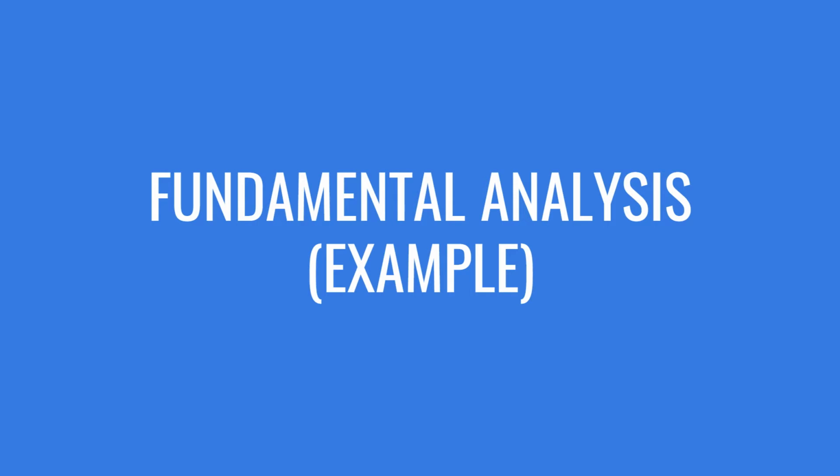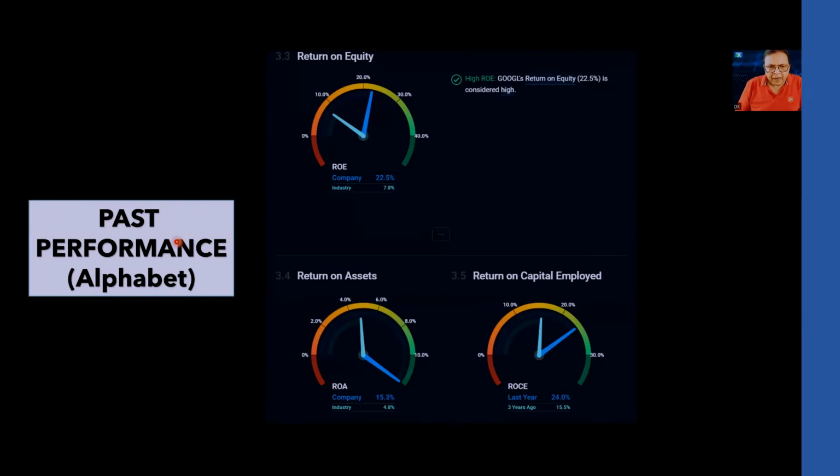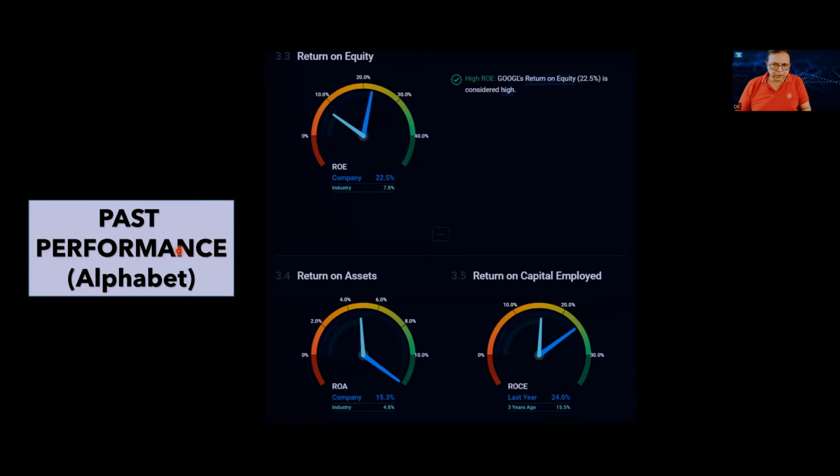We will first check the broad fundamentals of Alphabet stock from the US stock market, so that you as a stock market beginner can understand broadly and briefly the process of fundamental analysis. So first we will check the past performance of this particular stock. We are looking at the ROE, which is nothing but the return on equity. ROE of this company stands at 22.5%, which is much higher than the industry, which stands at 7.8%.